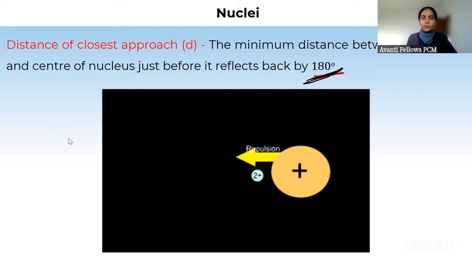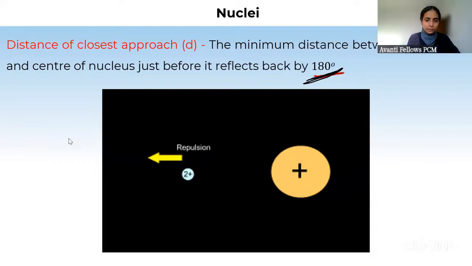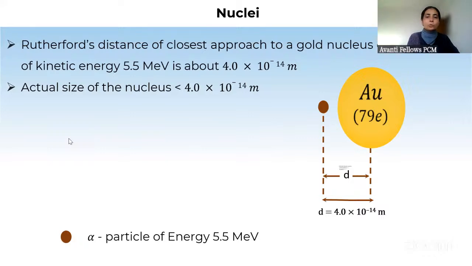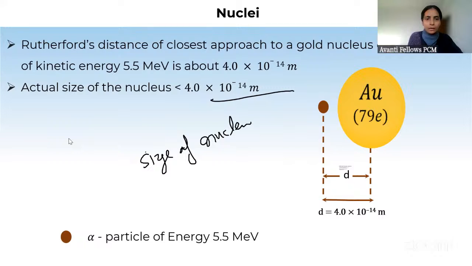So I feel like now you will be able to calculate it, because this is very important from the point of view of your examination. So I thought to give it to you. And from this experiment only, Rutherford was able to get an estimate of the size of the nucleus. And he said that the size of the nucleus is less than 10 to the power minus 14 meter. And that is why nowadays the size of the nucleus is of the range of femtometer. And femtometer means 10 to the power minus 15 meter.